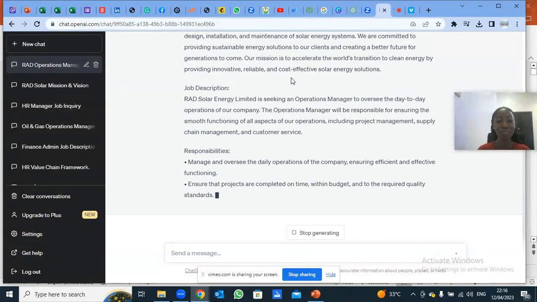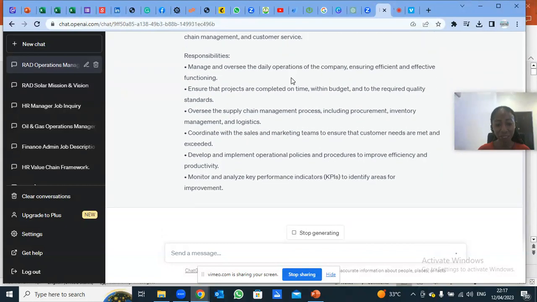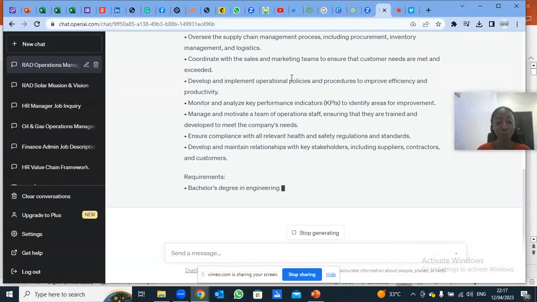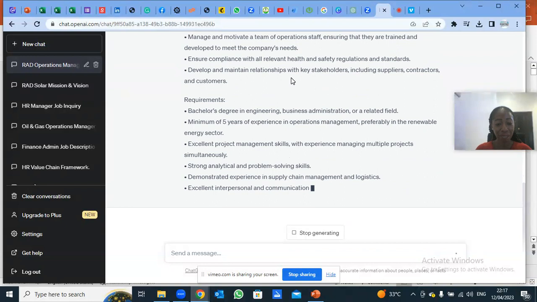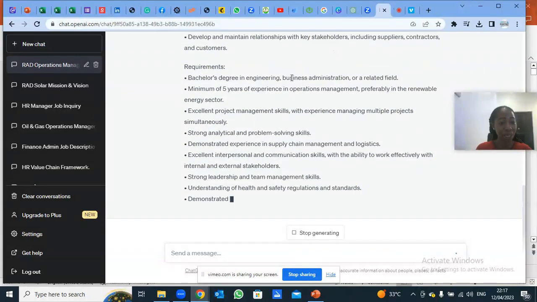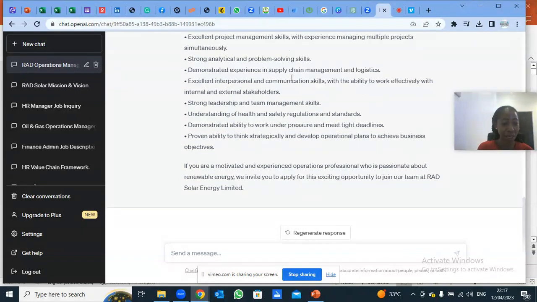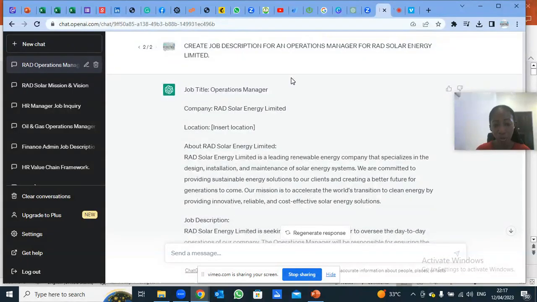Remember, GPT now knows who RAD Solar Energy Limited is. You see now that the job description will contain what RAD does. And this is a fresh chat, a new chat, different from where I told GPT about RAD. But the moment I told GPT about RAD, I don't need to tell GPT again. It already automatically knows who RAD is as long as I put the company name in full.